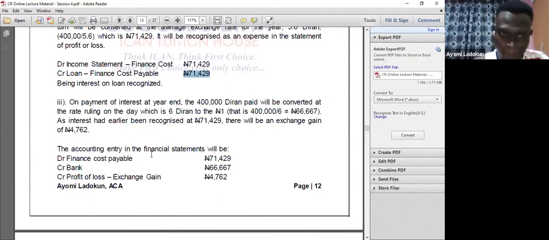So what has happened? The finance cost payable will now be debited with this amount. Then I will credit my bank. This is the actual money that is going out. Can you see the point now? Because I've already credited my finance cost payable, I will now have to nil it off. I will credit my bank, this is money that is going out. So I was supposed to pay this, but I will eventually pay this, which is lower. So I have a gain. I will now recognize it in my profit or loss account. So that's the third thing I need to do.